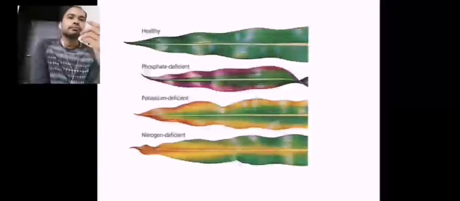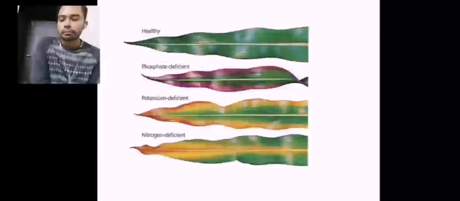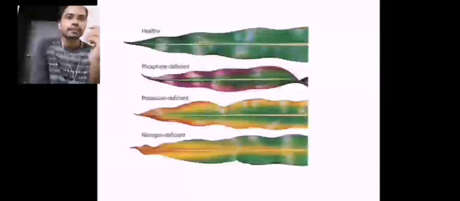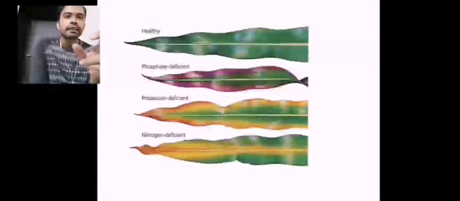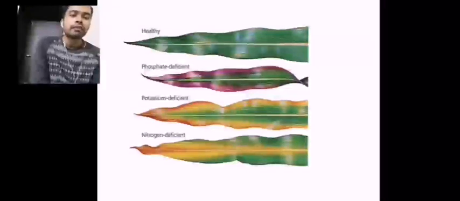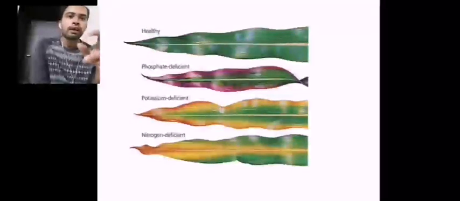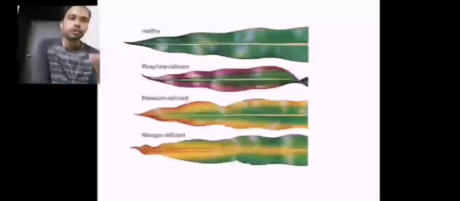This is a picture that explains the quick difference between the three basic nutrients we have discussed. Taking a maize leaf, the first leaf looks like a healthy leaf. In the second case, with phosphate deficiency, the edges will be purplish. That is the difference. The third leaf has potassium deficiency, which can be identified by the scorching appearance of the leaf tips, and nitrogen deficiency can be identified by unpatterned chlorosis.